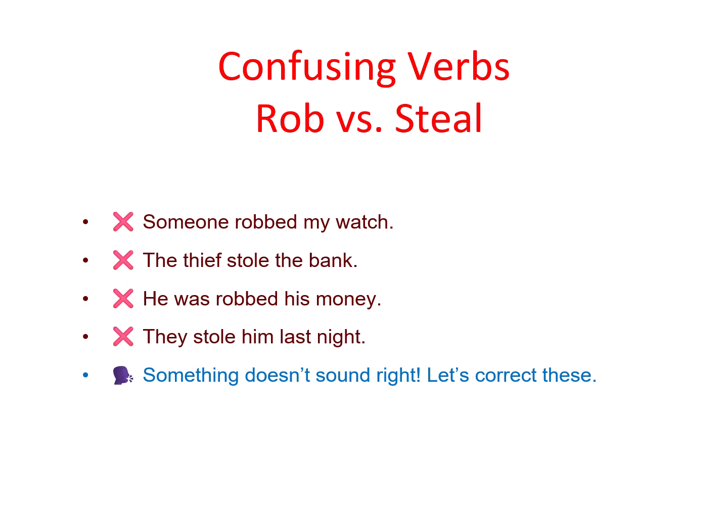This chapter focuses on the confusion between rob and steal. These words may seem similar, but they're used differently in sentences. For instance, saying someone robbed my watch is incorrect, because a robber robs a person or place, not a thing. Let's look at how to use them correctly.